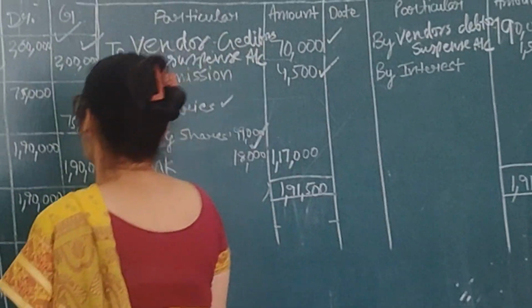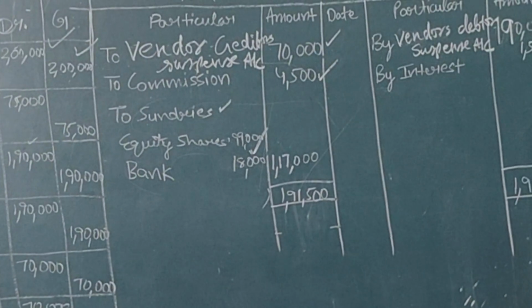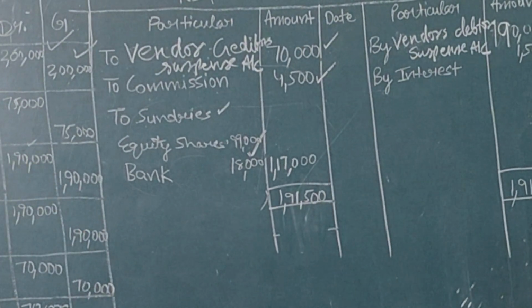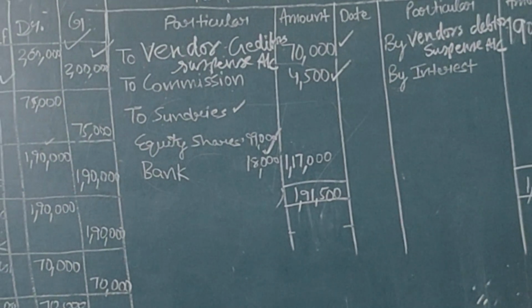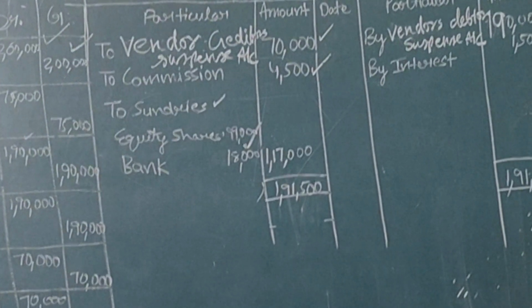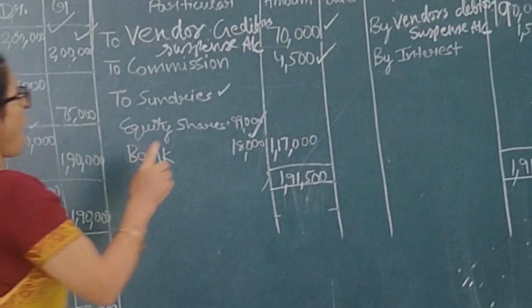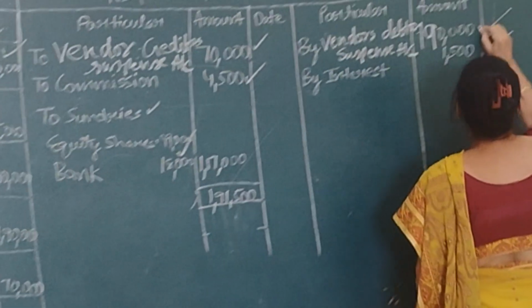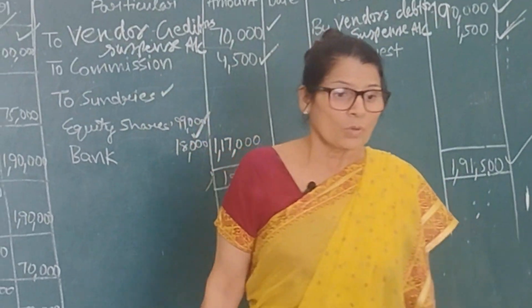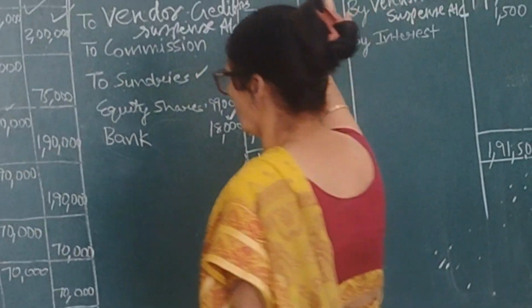75,000. Right? Now see how much you have realized out of this 2 lakh? 1,90,000. So bank account debit to ask debtors account 1,90,000. Same entry. Am I right or not? There is no difference at all in this. Now see, ask debtors suspense, to whom are we transferring this 1,90,000? Ask debtors suspense account 1,90,000 to ask current account. Yes, ask or vendors current account. This entry we have done.